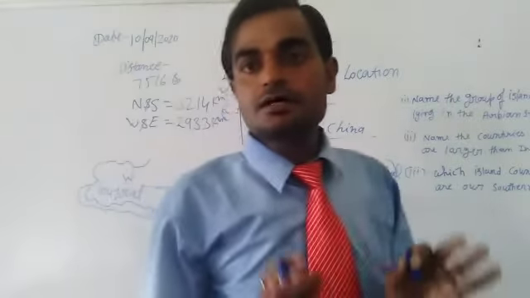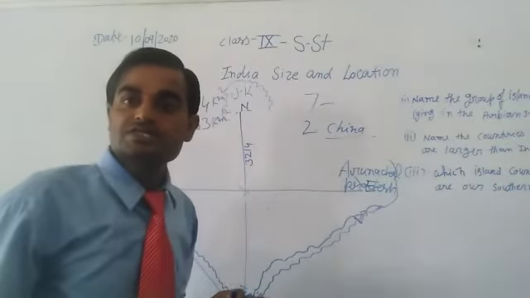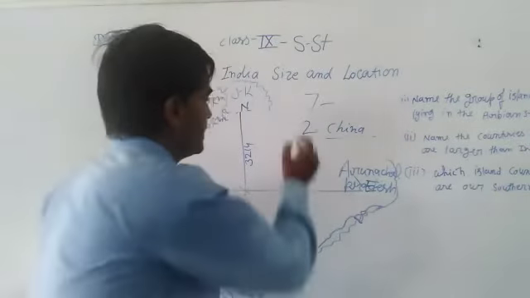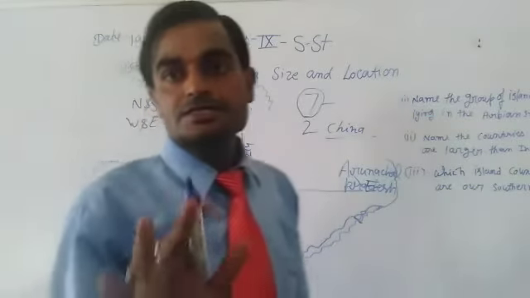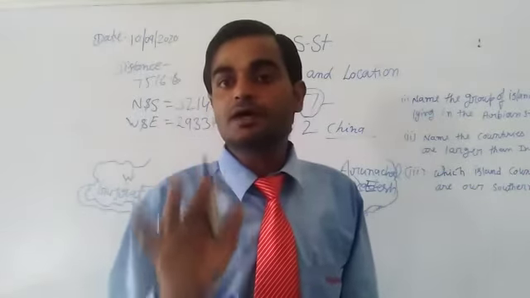China has the largest population in the world, and in total geographical area India has 7th position in the